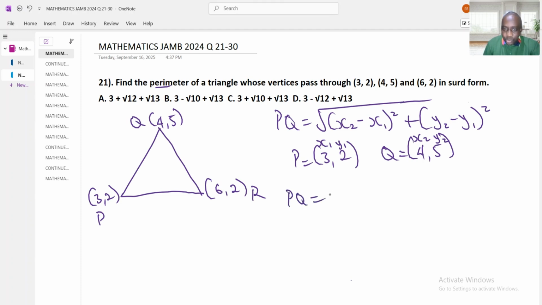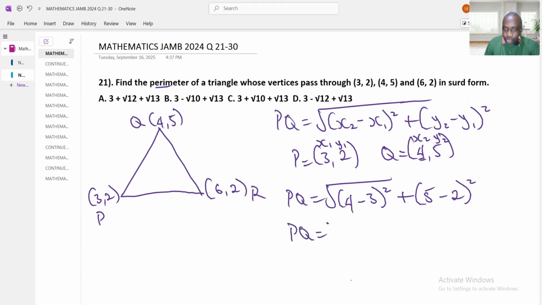PQ equals, what is our x2? Our x2 is 4 minus, what is our x1? 3, raised power 2, plus, what is our y2? 5, minus our y1, 2, raised power 2.